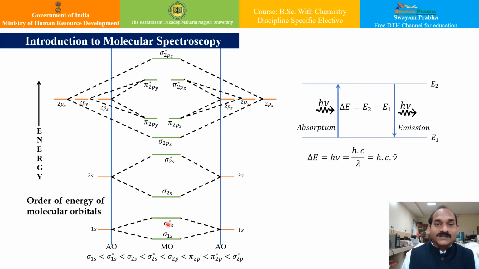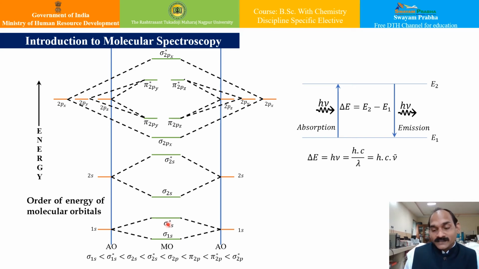How do electrons in molecular orbitals shift their position from a lower energy level to a higher energy level? The answer is that most biological complex molecules also contain pi bonds and non-bonding electrons. We have seen in our earlier lectures that, in addition to sigma bonds, there are pi bonds and non-bonding electrons, which are present in the non-bonding orbitals.